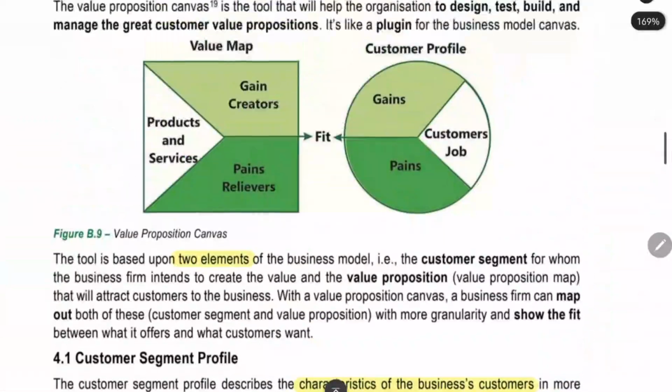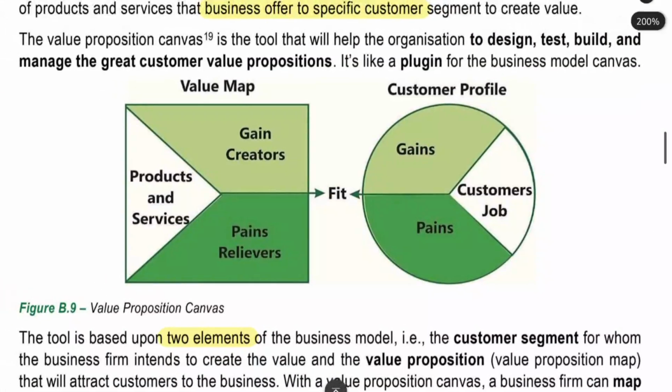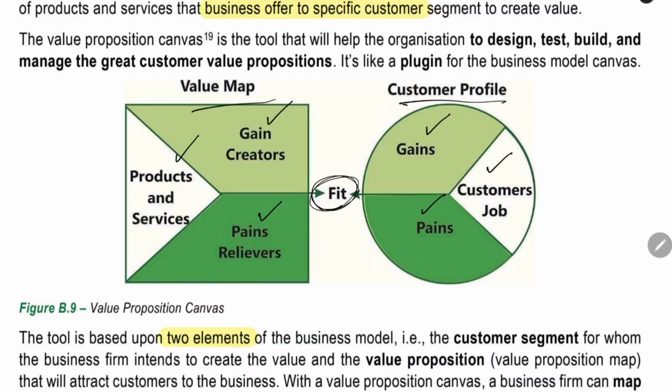So here we can see that the value proposition map and customer profile are matching with each other. Product or service will solve the customer job, the problem of the customer. Gain creator will give the things that the customer will be liking. Pain reliever will remove the things that the customer hates. This will be the perfect match between the customer profile and the value map. This will be a fit. When you achieve this fit properly, it will be called product market fit, PMF. Achieving this product market fit is very, very important for businesses.